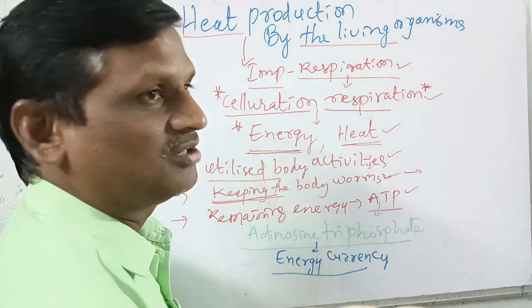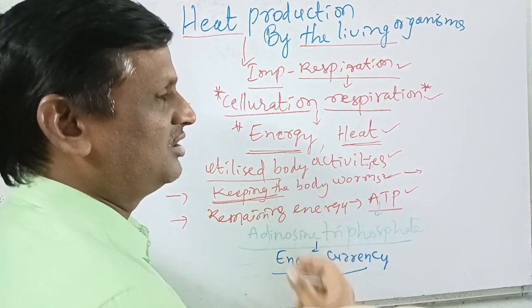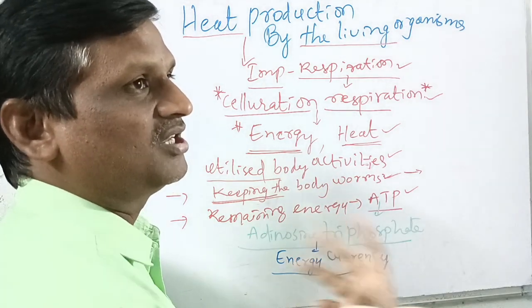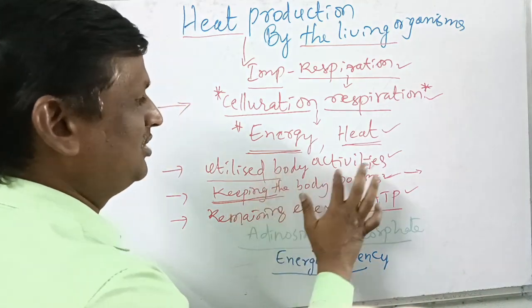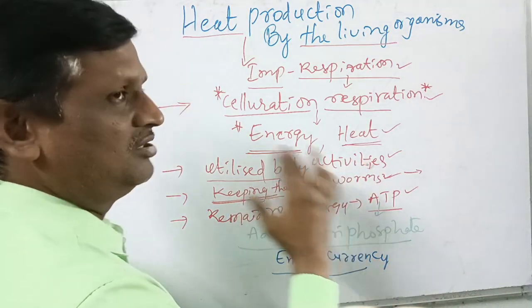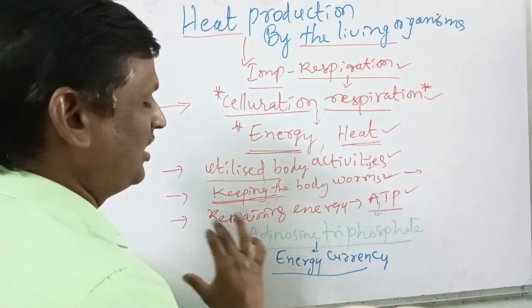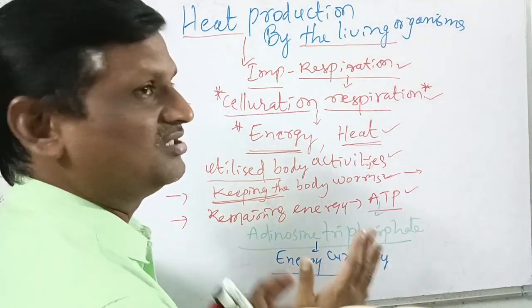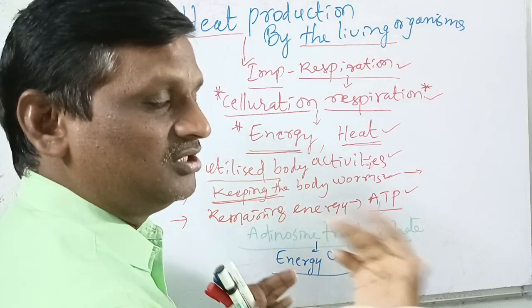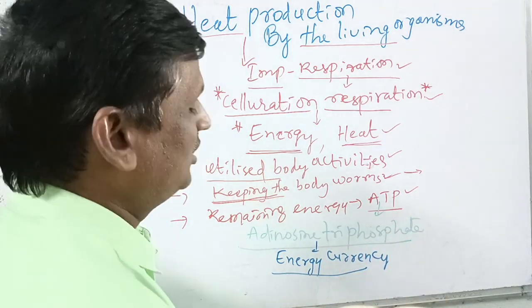ATP means adenosine triphosphate. For example, the food material we have taken produces energy. This energy cannot be consumed at one time, but some of the energy is utilized for body activity, some is utilized to keep the body warm, and some is stored in the form of ATP. ATP is nothing but energy currency, the storage energy in our body.